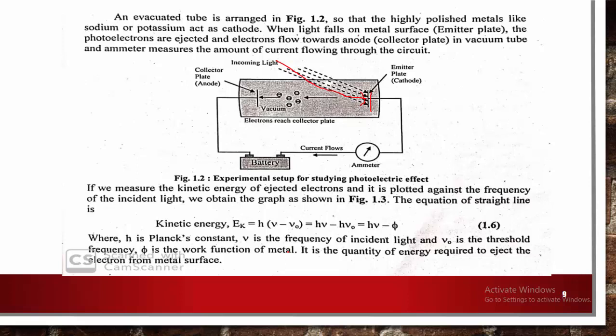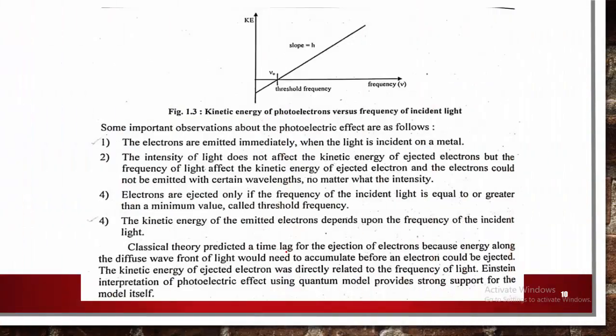What is the photoelectric effect? The photoelectric effect is the ejection of photoelectrons from the metal surface when light is incident on it. Here we can see the kinetic energy plotted versus the frequency of incident light.